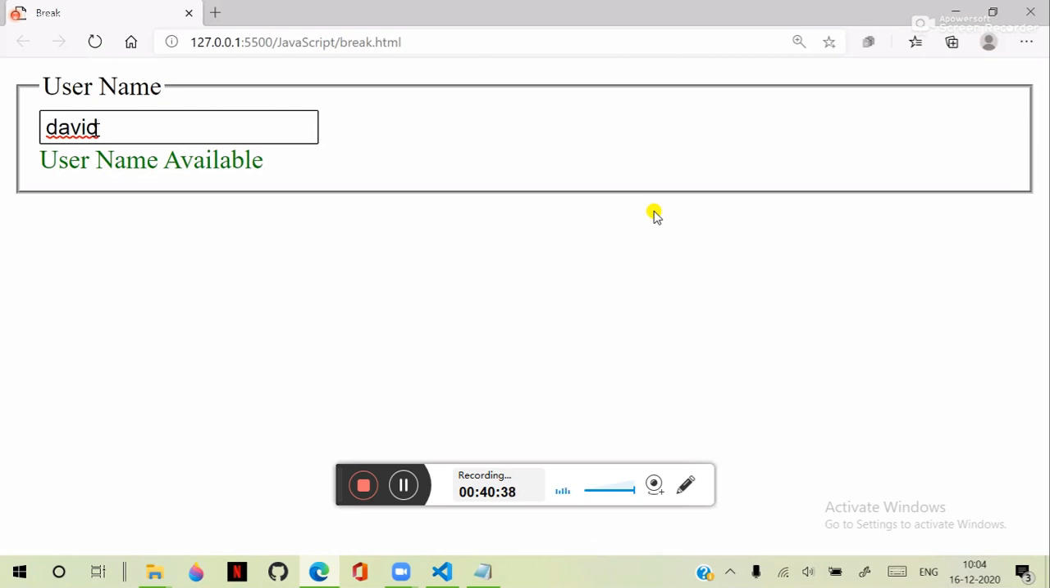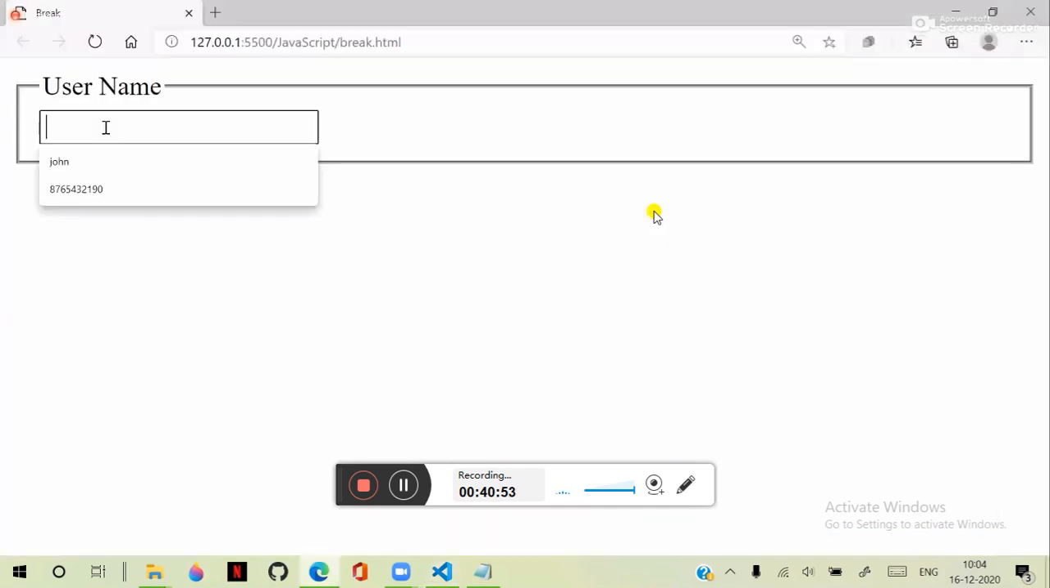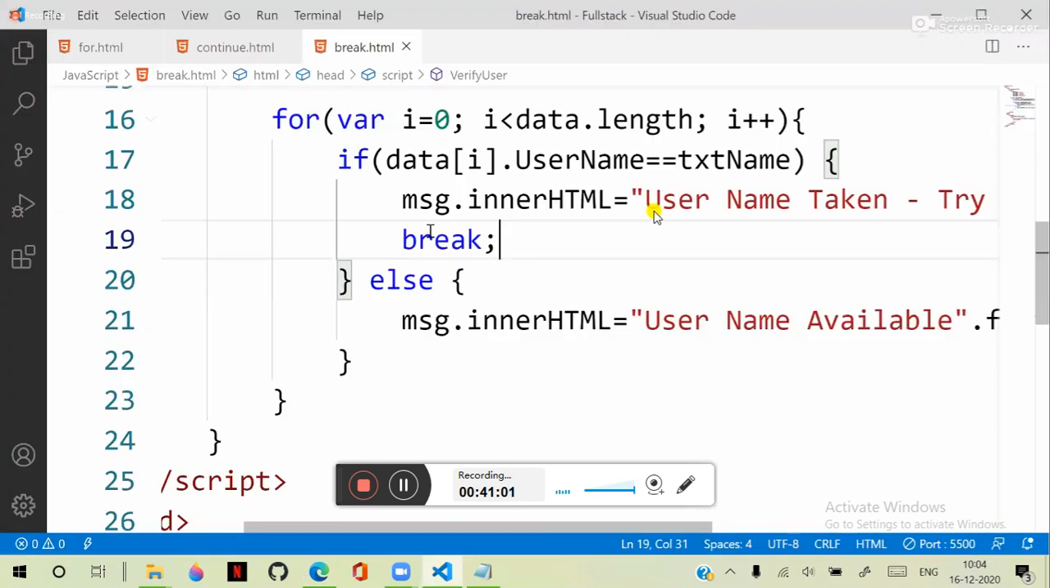That means it is still inside it. So that should not happen actually. It says username available. Suppose I define break here. Now when I enter David, it says taken, and it stops. Actually, previously after this message, it entered into else. That is the reason it is not stopping at this message.